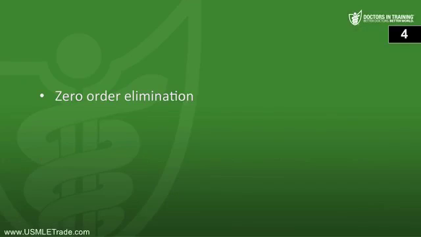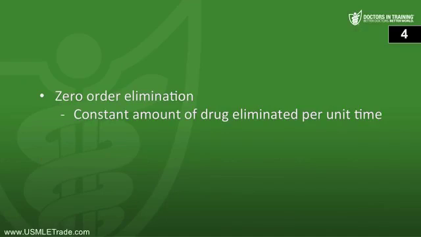Next, you're rotating with an anesthesiologist and learning to calculate dosages of anesthetics with her. How does the rate of elimination differ between zero-order elimination and first-order elimination? So zero-order elimination is where you have a constant amount of drug eliminated per unit time. For example, the patient might metabolize a constant 5 milligrams of drug every hour, hour after hour after hour. So if you were to graph the plasma drug concentration versus time, the graph would be linear in zero-order elimination.